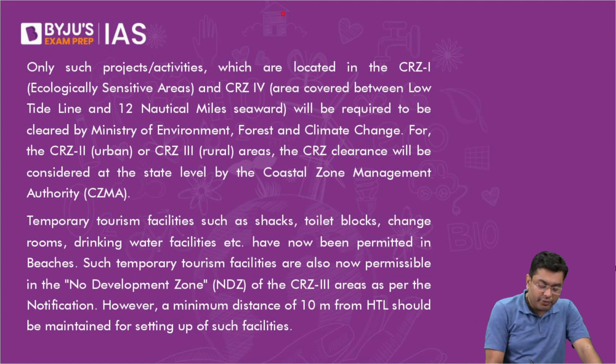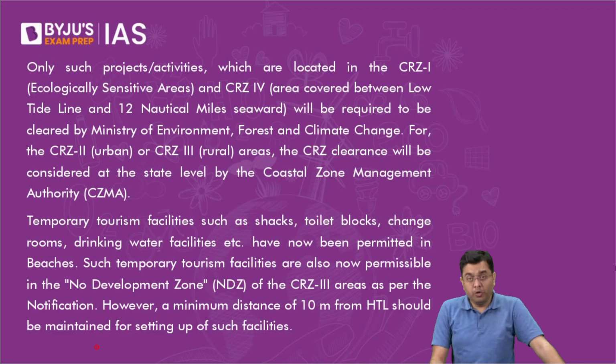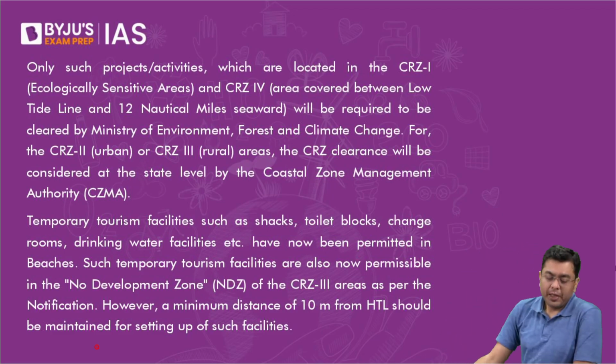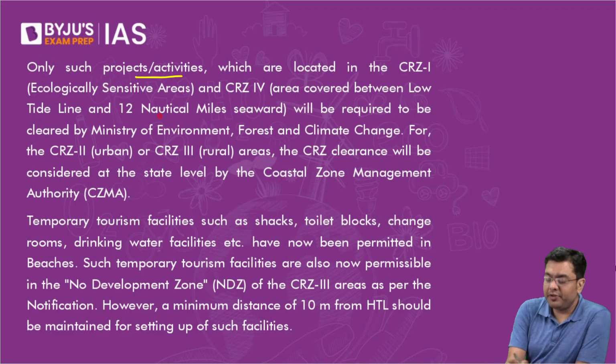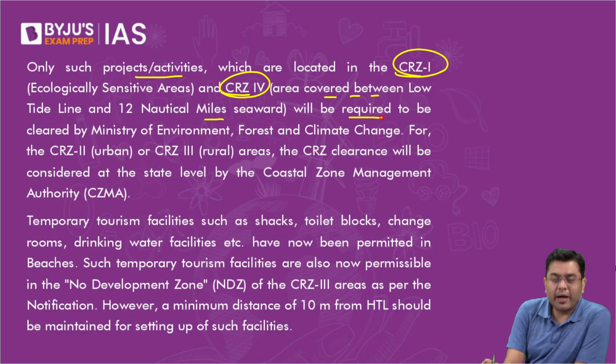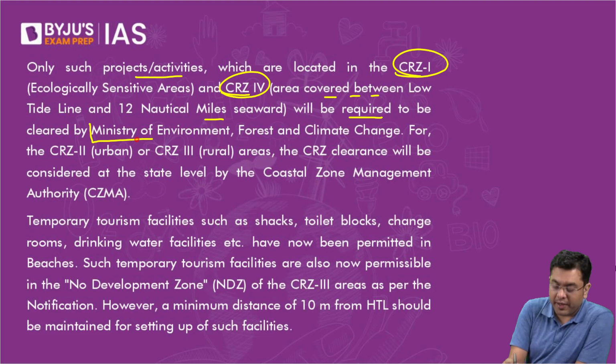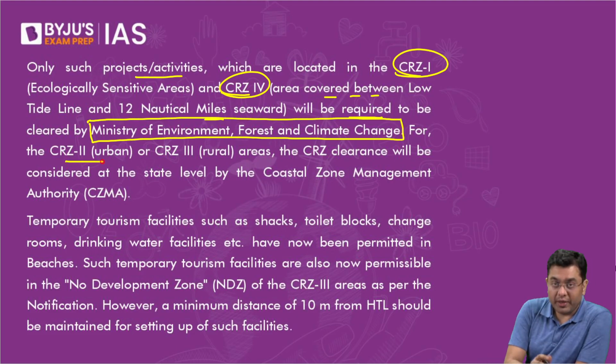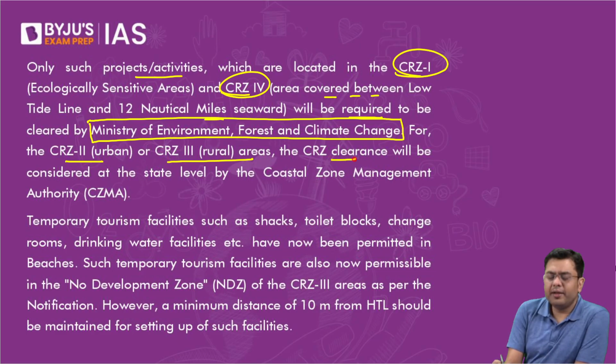They can get threatened. Now, as per the new CRZ norms of 2018, only such projects or activities which are located in CRZ 1 and CRZ 4, that is, the area covered between the LTL and 12 nautical miles seaward, will be required to be cleared by the Ministry of Environment, Forest and Climate Change. For CRZ 2 in urban areas and CRZ 3 in rural areas, that clearance will be provided at the state level itself by the Coastal Zone Management Authority.